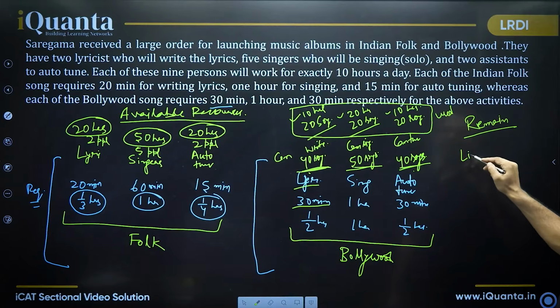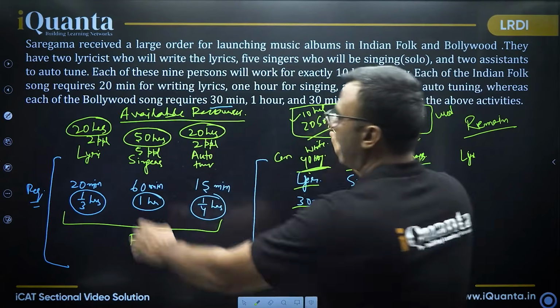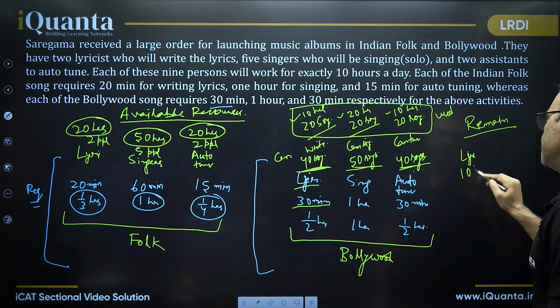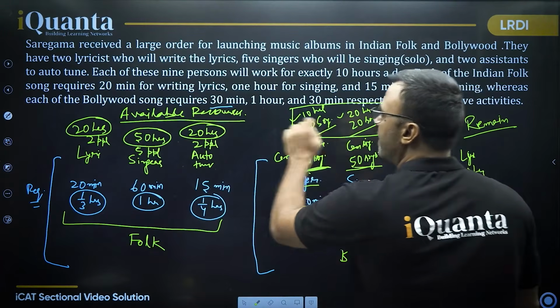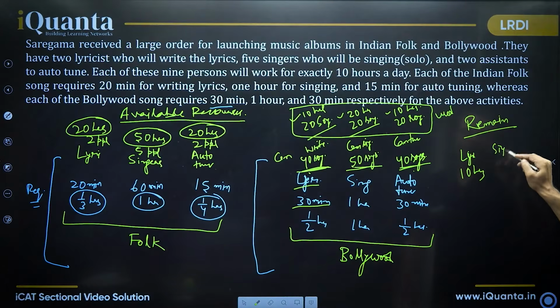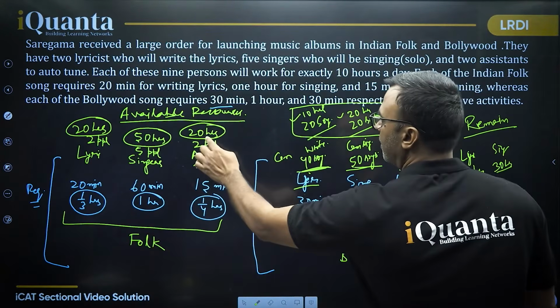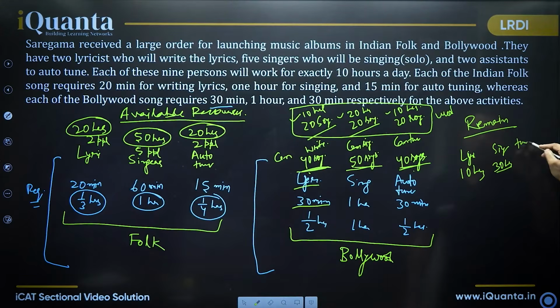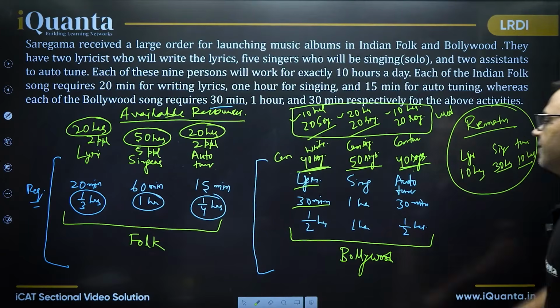For lyrics writing, out of 20 hours, 10 hours are gone. So for lyrics, we have 10 hours. From singing, 20 hours gone out of 50 hours. So for singing, I have 30 hours available. And from auto-tuning, 20 hours, 10 hours are gone. So for auto-tuning, we have 10 hours available. This is the remaining resource available.